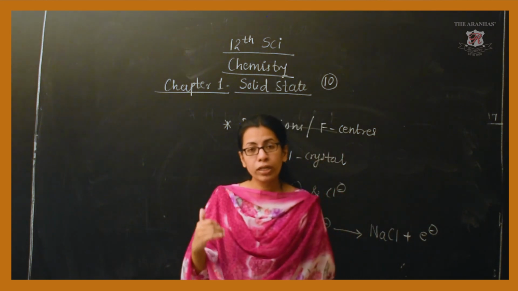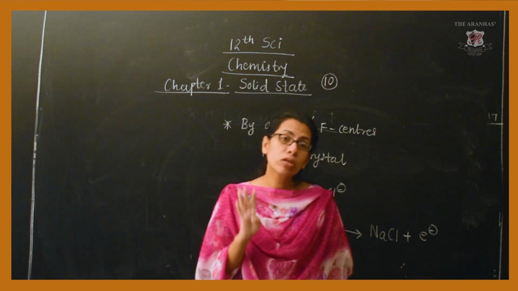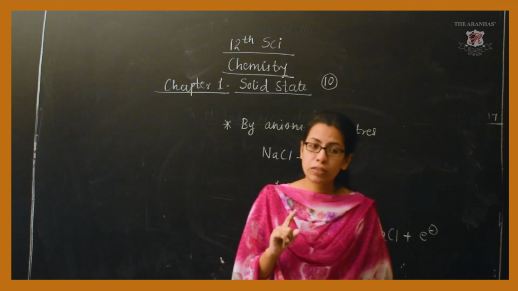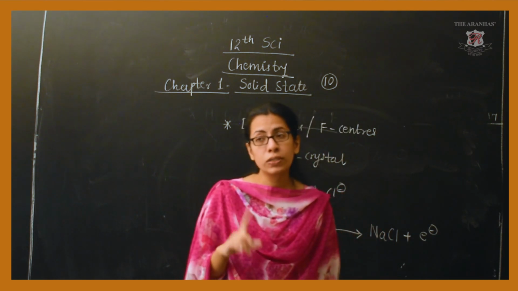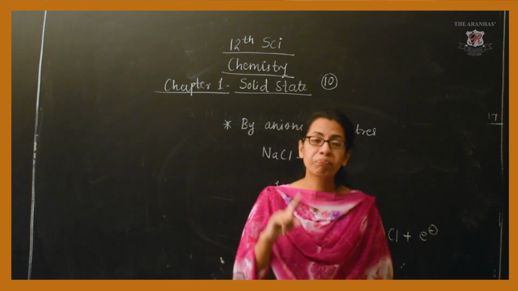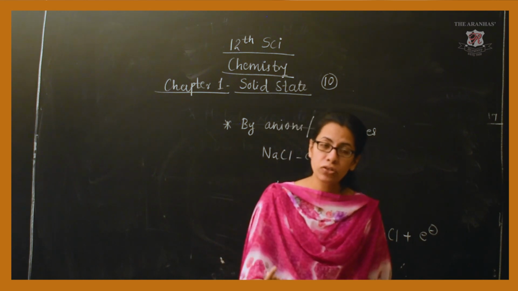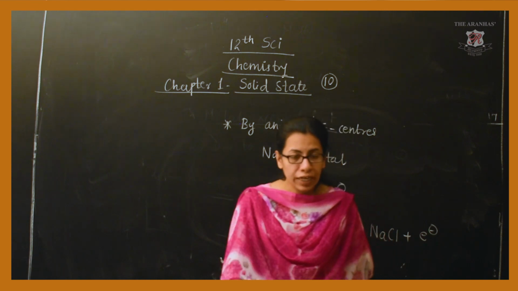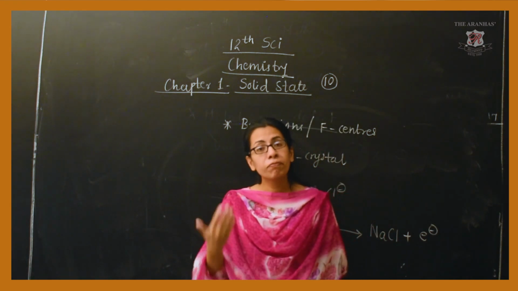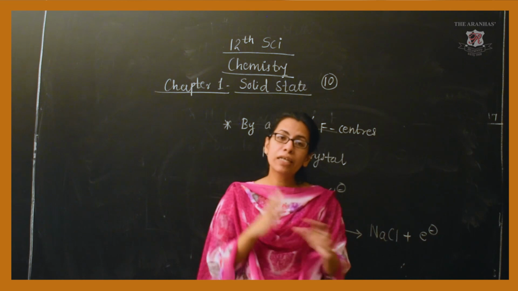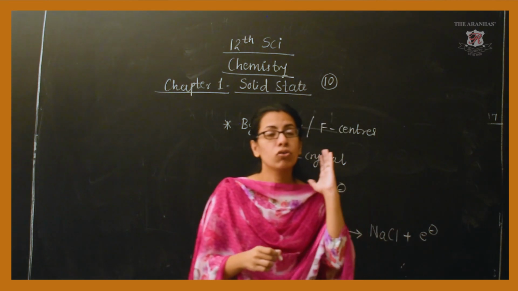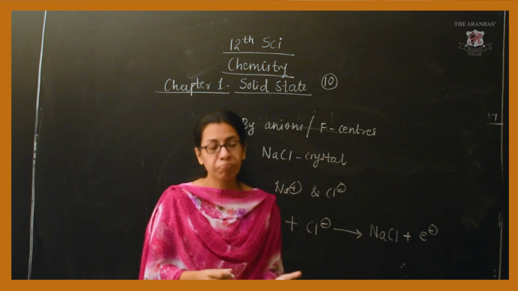Under stoichiometric, we saw four subtypes. That is, the first one was vacancy defect, then self-interstitial defect, then Schottky defect, and Frenkel defect. All these were coming under this stoichiometric defect.